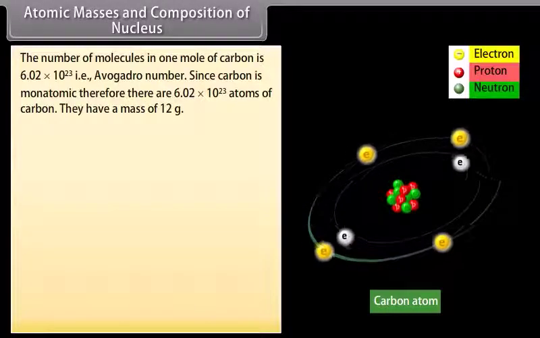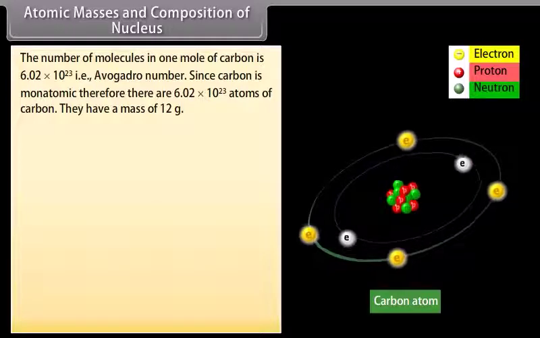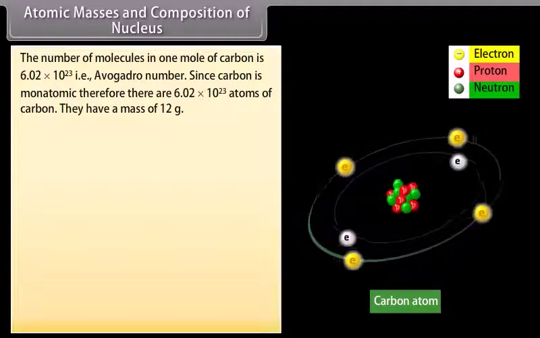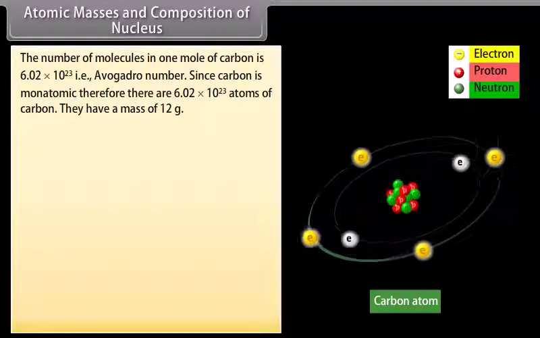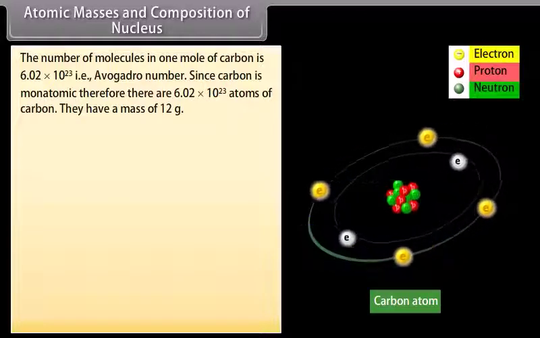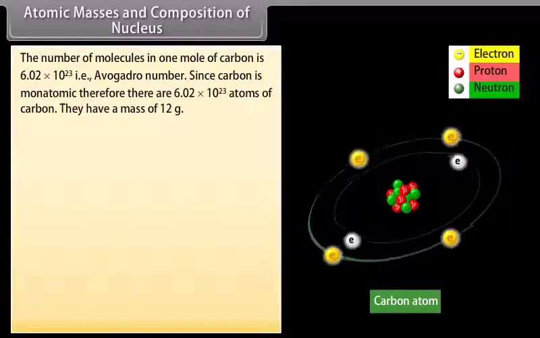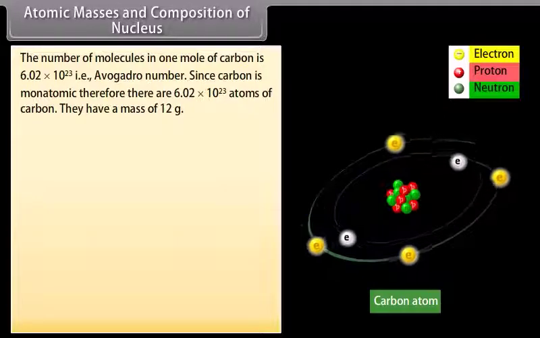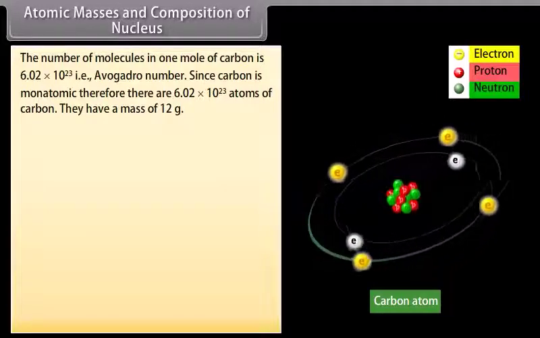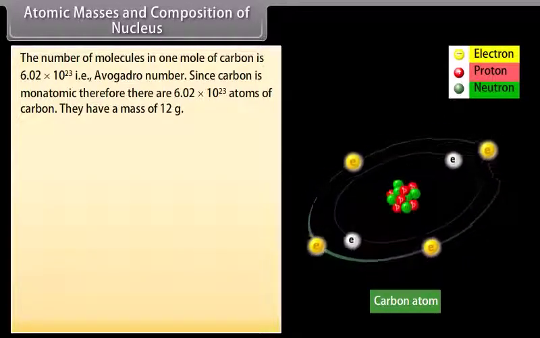Atomic masses and composition of nucleus. The number of molecules in 1 mole of carbon is 6.02 x 10^23. That is Avogadro number. Since carbon is monoatomic, therefore, there are 6.02 x 10^23 atoms of carbon.